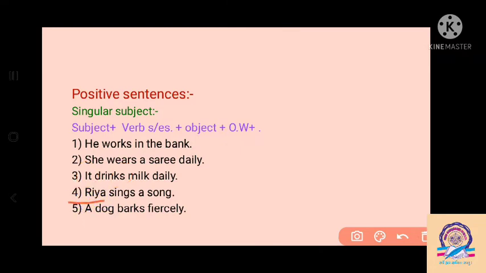Then Riya, that is one singular noun. Riya is a singular noun, and singing is the main form of the verb. So we have to apply s after the verb by seeing the singular subject Riya here. So our answer is: Riya sings a song. Then, a dog. I am talking about one singular dog. So here we have to apply s after the verb bark. Bark is a verb and we have to add s after bark by seeing the subject here.